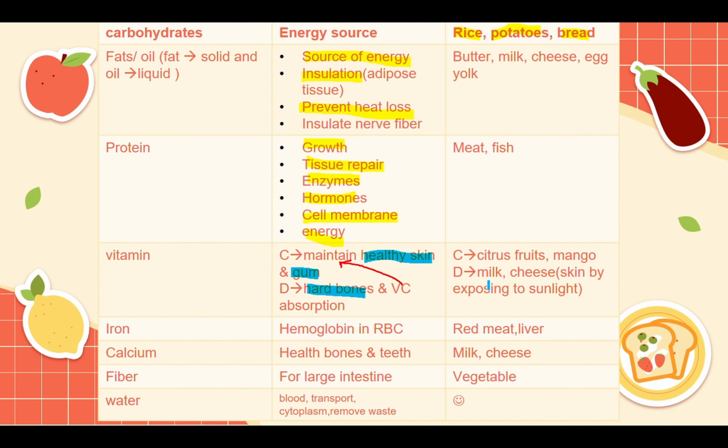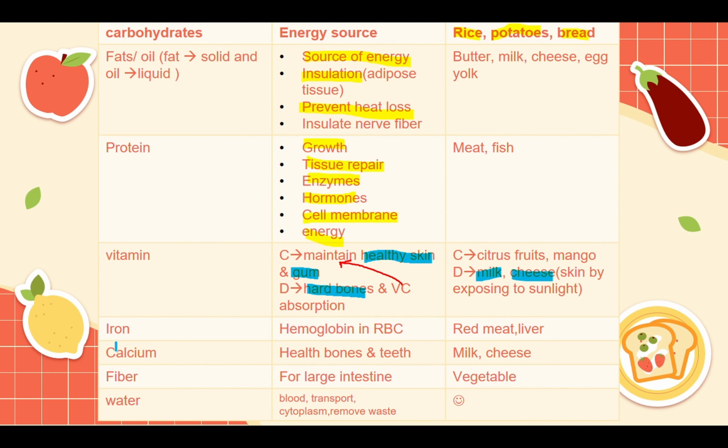Now, going to vitamin D, you can find it in milk and cheese. And for skin, how can skin contain vitamin D? By just exposing it to sunlight. That's why they always tell you not to spend a lot of time inside the house and to go around. Just see the sun. Now going to iron.